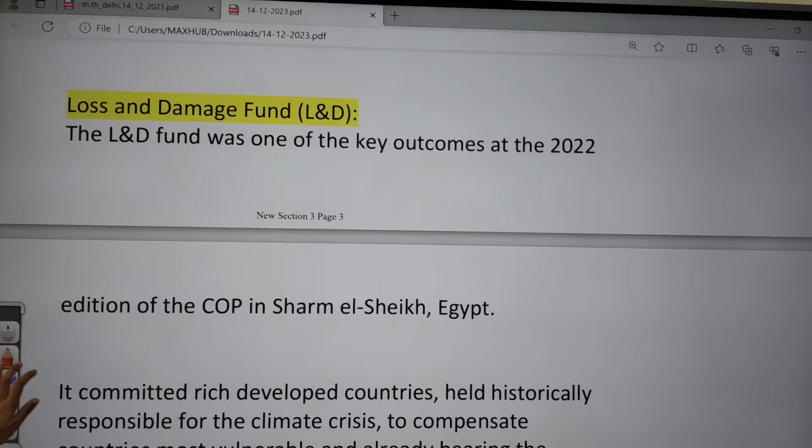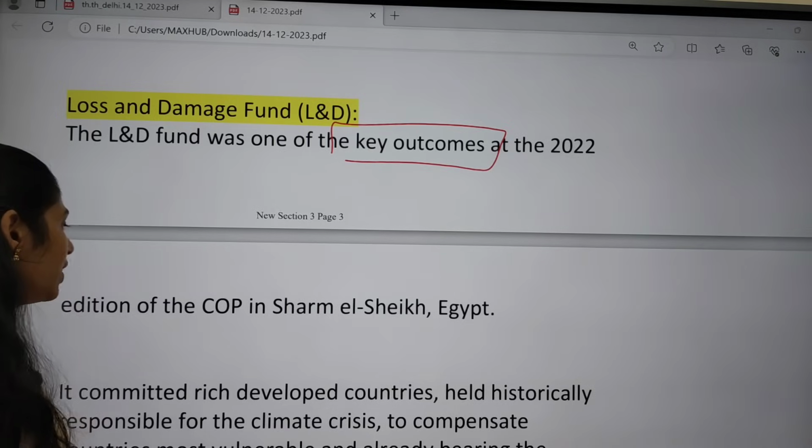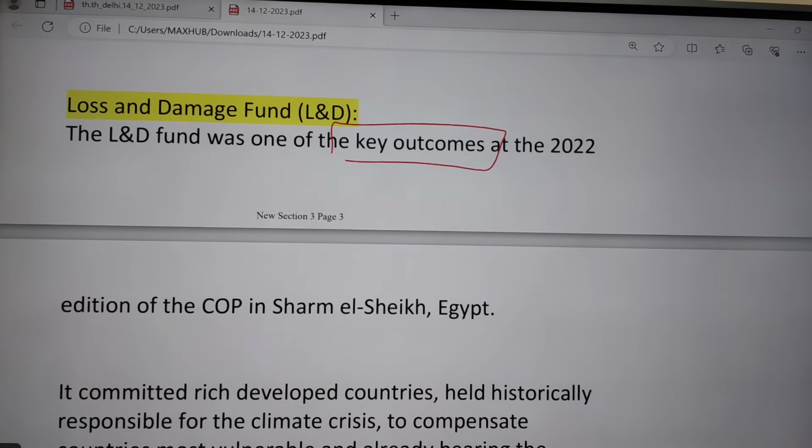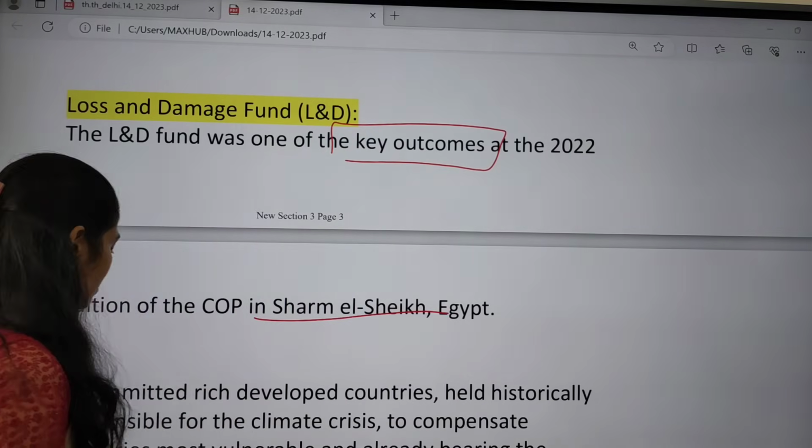And they also said that we are going to have this loss and damage fund, that is the L&D fund. This L&D fund is one of the key outcomes of the 2022 edition of COP27, which was held in Sharm el-Sheikh in Egypt.